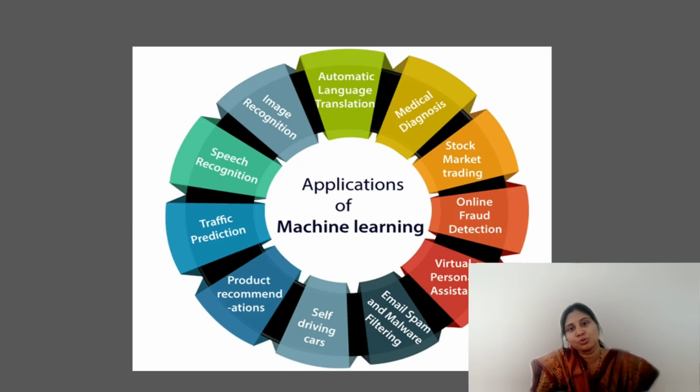And next, coming to applications of machine learning. Today, everywhere we are using machine learning applications. Like medical applications for medical diagnosis, language translation, object finding and detection, image recognition apps, speech recognition, traffic prediction, stock market trading, email spam, self driving cars, product recommendations and OTT movie recommendations, whatnot. So, these are basic applications of machine learning.